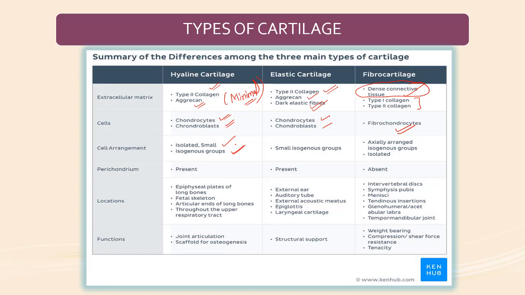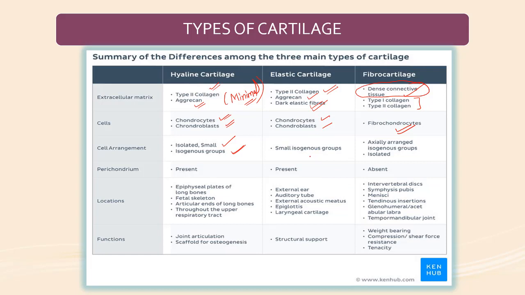Isogenous means they have the same morphology, or we can say homogeneity. Homogeneity means the arrangement of cells is so uniform that it looks completely transparent. Matrix is present, but the fibers are absent. Understood?